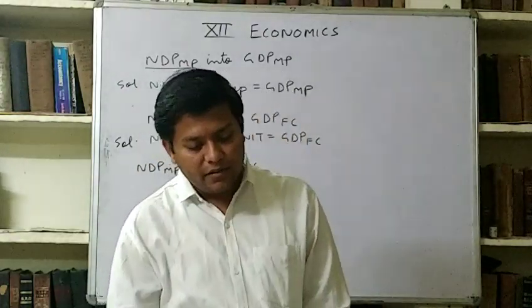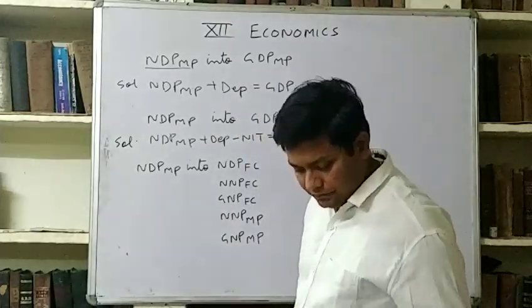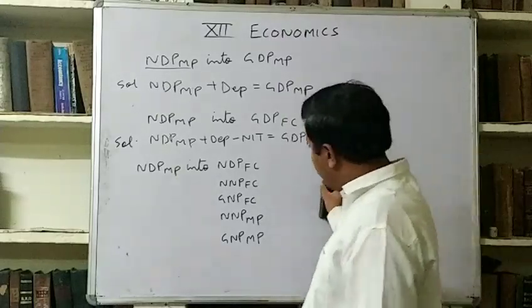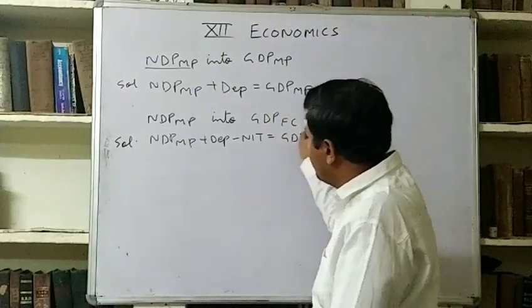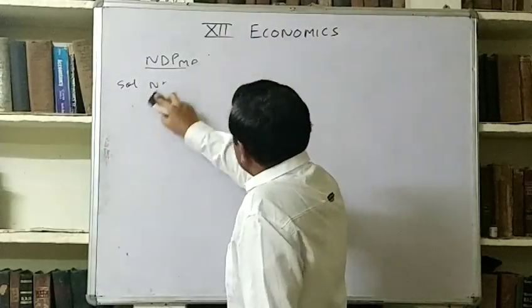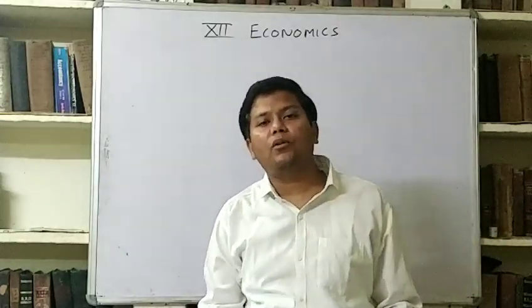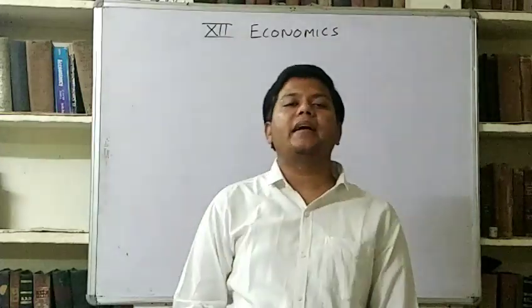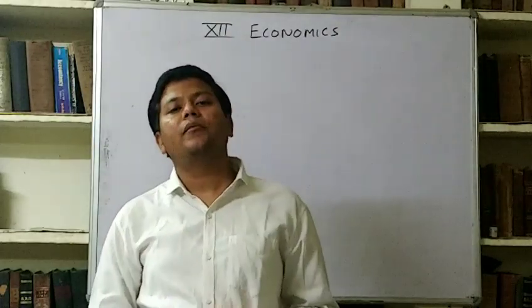Now comes a formula. How can we convert nominal GDP into real GDP? We can convert nominal GDP into real GDP with the help of price index. Price index is the index number of inflation. Index number which shows the actual growth in prices.